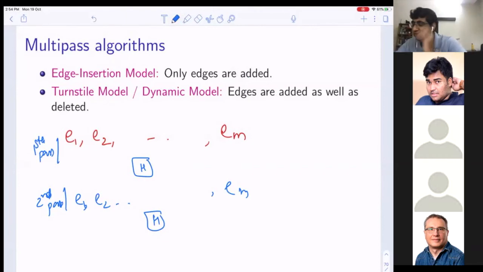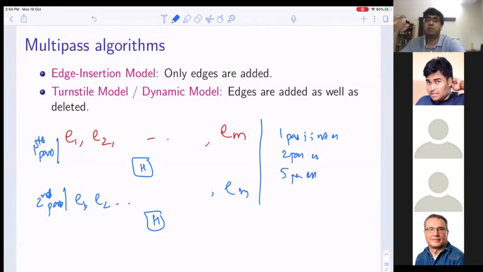Generally people study the number of passes when they are able to say that, look, one pass is not enough. Is two passes enough? Is five passes enough? People are able to prove lower bounds of all kinds, that number of passes and space are related. But this is an edge insertion model.